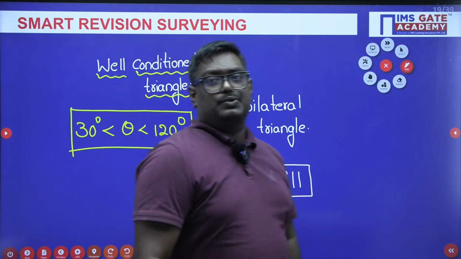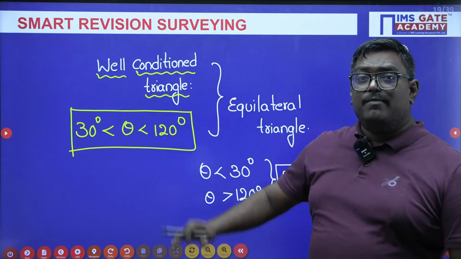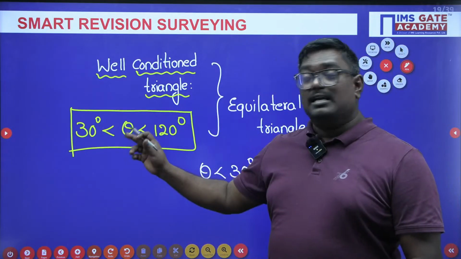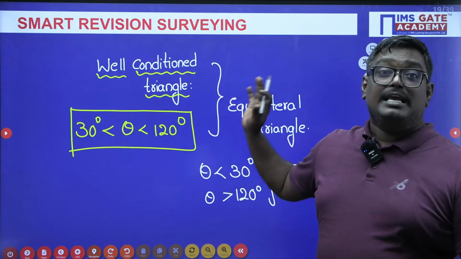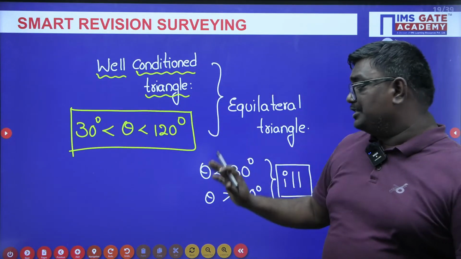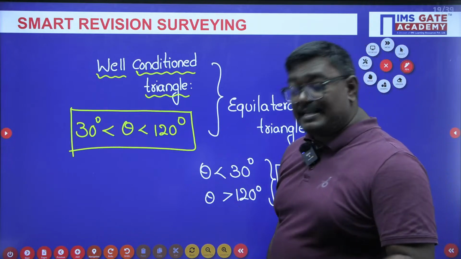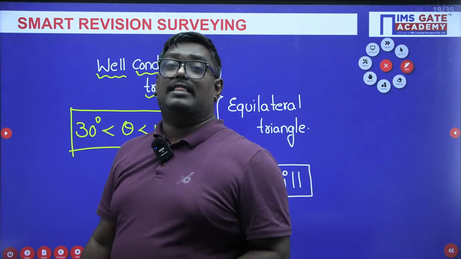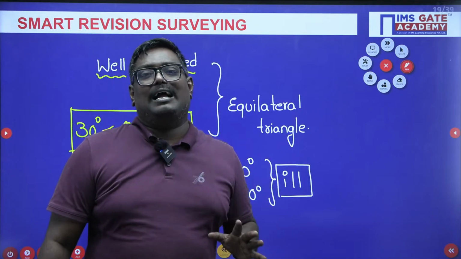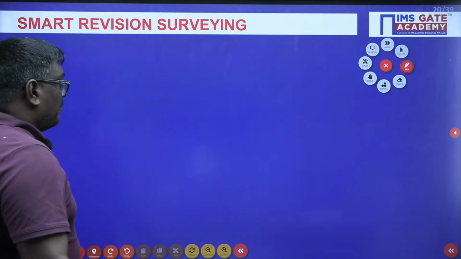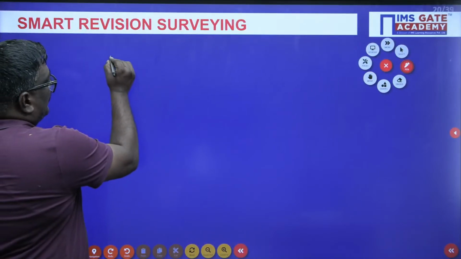So, my dear students, if any one of the bearings theta is between 30 and 120 degrees, then it is well-conditioned. Equilateral triangle is the best well-conditioned triangle. If theta is less than 30 degrees or greater than 120 degrees, then we call it an ill-conditioned triangle.